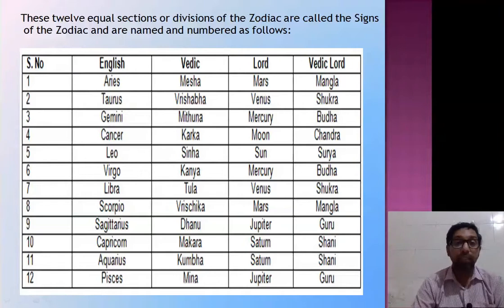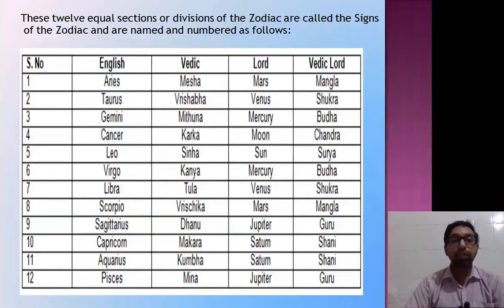The zodiac signs are named and numbered as follows, as shown in the chart. Here the serial number always remains the same for the zodiac signs, that is Aries, Taurus, Gemini, Cancer, Leo, Virgo, Libra, Scorpio, Sagittarius, Capricorn, Aquarius and Pisces.